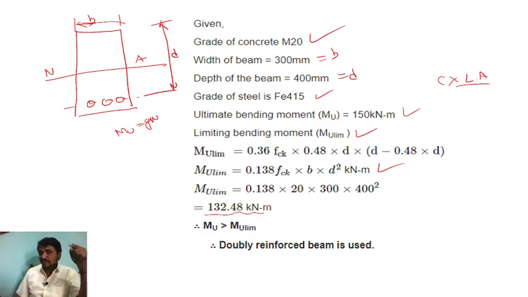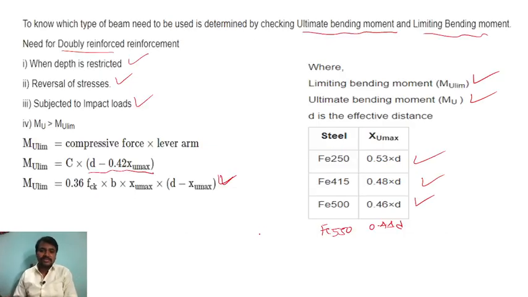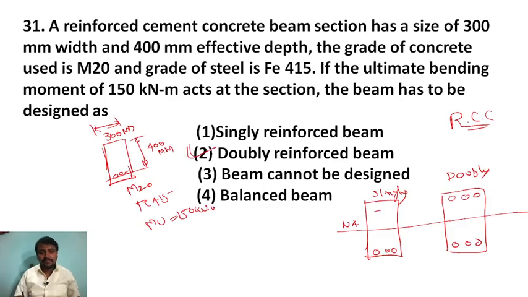One more point: if in the exam this type of question is asked, just see which grade of steel has been given, put it directly in this formula, and make some manual calculation and put the nearby answer, because a calculator is not allowed in the exams. So since Mu is more than Mu limit, we have to design with the doubly reinforced beam.